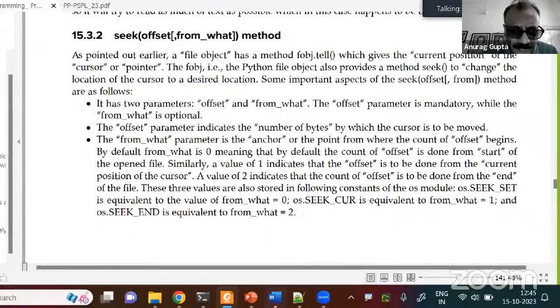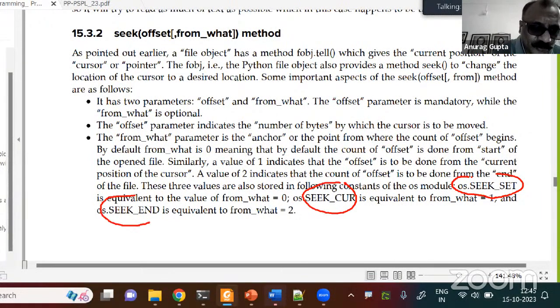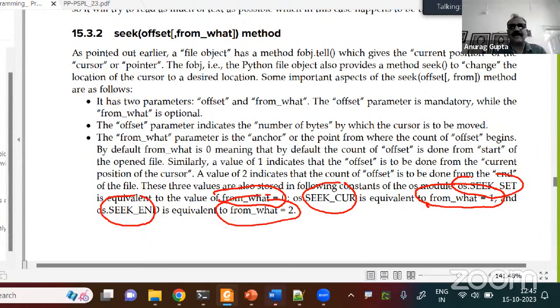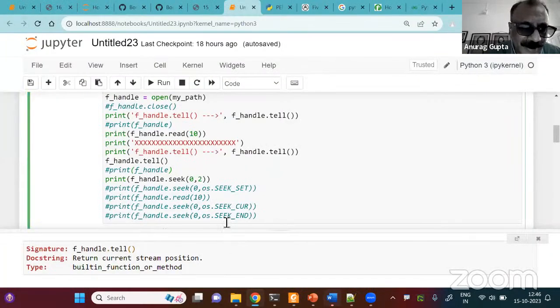No, just one more thing. There is also, this is an OS module, os.SEEK_SET, SEEK_CUR, and SEEK_END. os.SEEK_SET is equivalent to from equal to 0. os.SEEK_CUR is equivalent to from equal to 1. And os.SEEK_END is equal to from equal to 2. If you don't understand, I'll just show it to you on the code so you will understand. It's very easy.